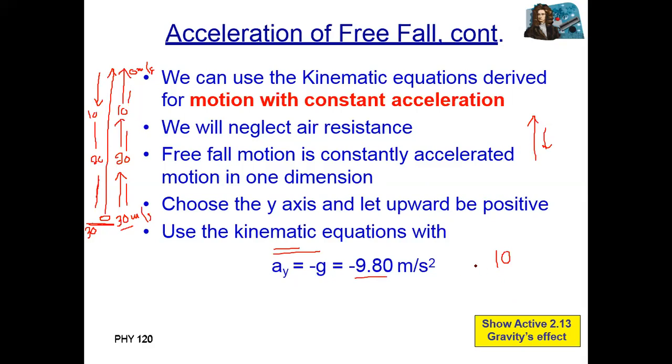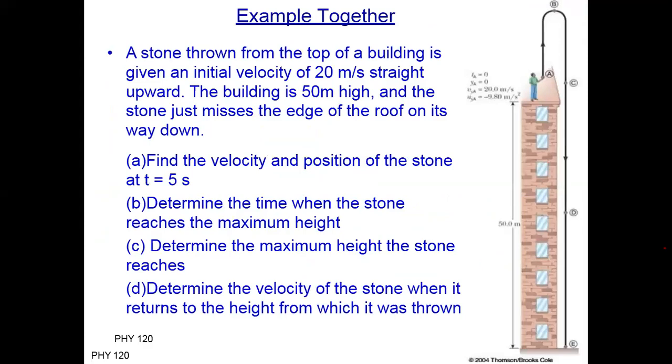Okay, great. Next, let's solve one example on free fall. We will use the questions on the whiteboard.